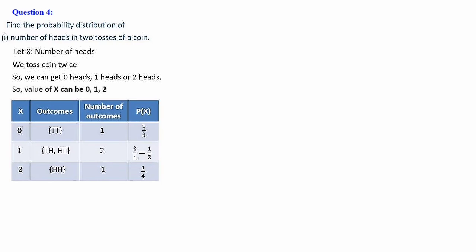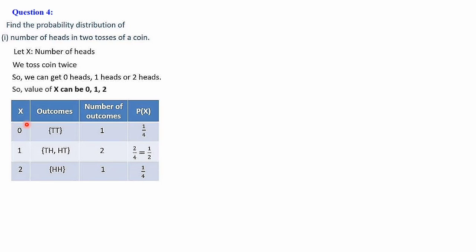P of x, in the sense, the total number of elements in the sample space when one coin is tossed 2 times, that is number of outcomes is 4. So that is TT, TH, HT and HH. So 4 outcomes are there. So the probability of getting TT out of these 4 outcomes is 1 divided by 4. And HT and TH, there are 2 outcomes out of 4. The required probability is 2 by 4, that is equal to 1 by 2. Next is probability of getting 2 heads, that is HH, only 1 element out of 4. So the probability is 1 divided by 4.